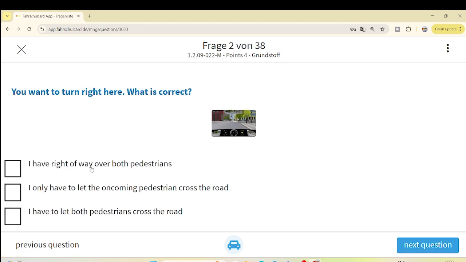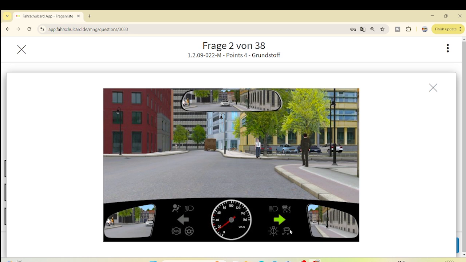Our next question is, you want to turn right here. What is correct? You have indicated that you want to turn right. You know this rule: whenever you are taking a right turn or a left turn, you have to allow the pedestrians, cyclists, whoever is on the road where you are taking the turn, to cross the road, because they have the highest priority. So in this scenario, if you want to take the right turn, these two people on the road, at the moment pedestrians, actually have the priority.